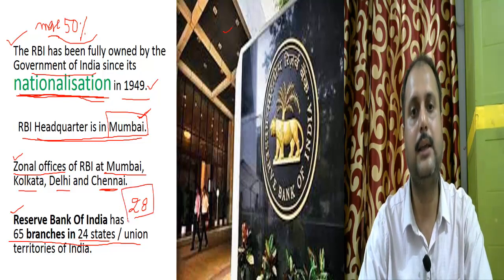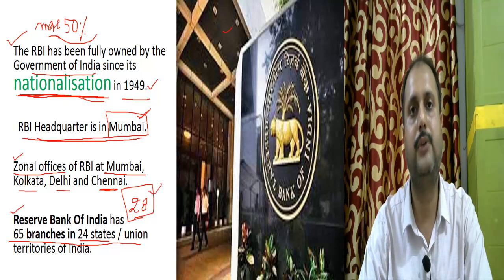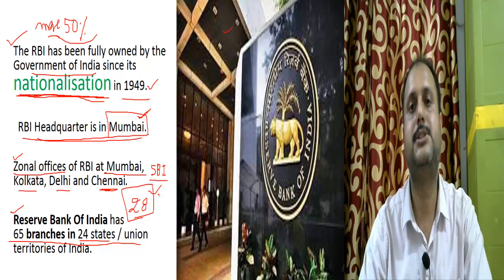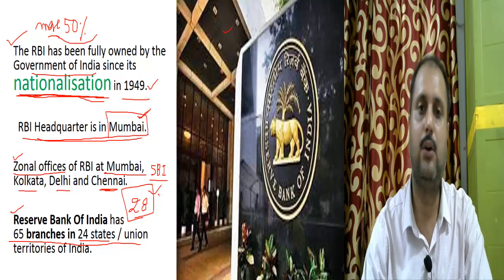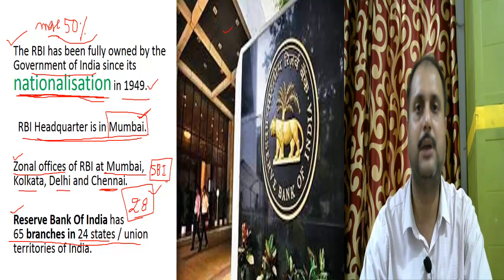If the RBI is absent in any state, then the whole function will be done by the SBI, State Bank of India, and that is why SBI is called the mini RBI. If in a state there is no branch of the RBI, then the whole function will be operated by the SBI itself, the State Bank of India.